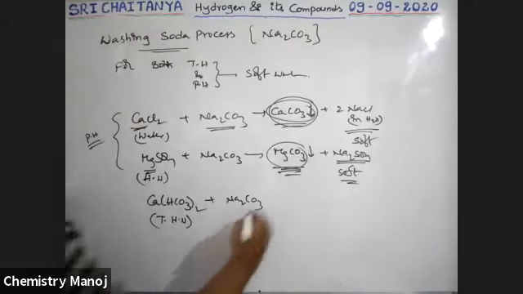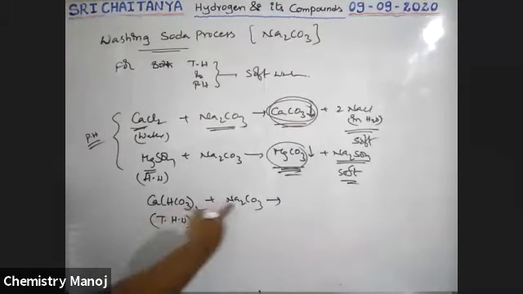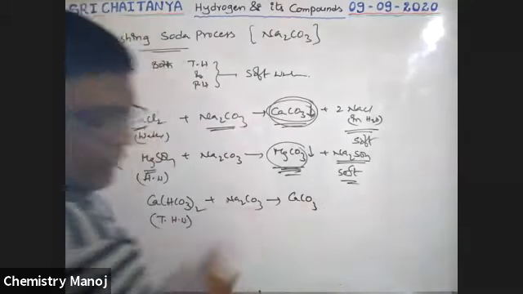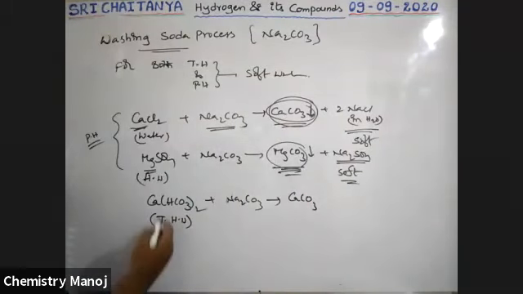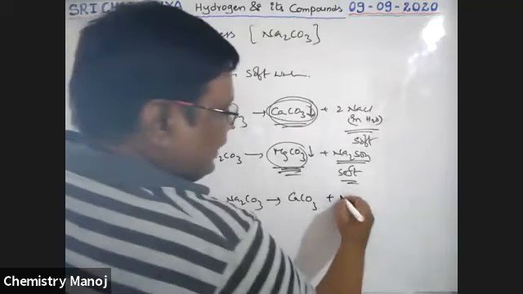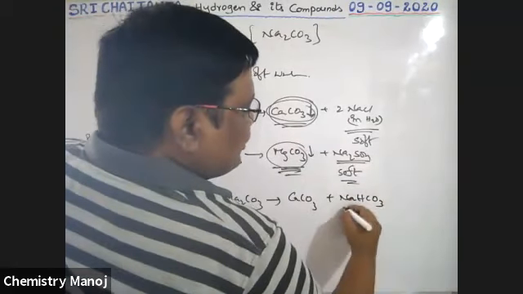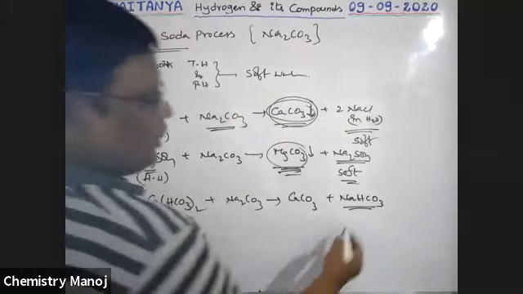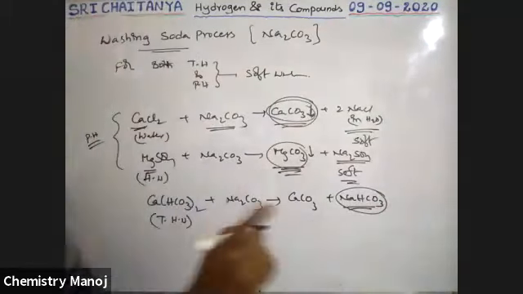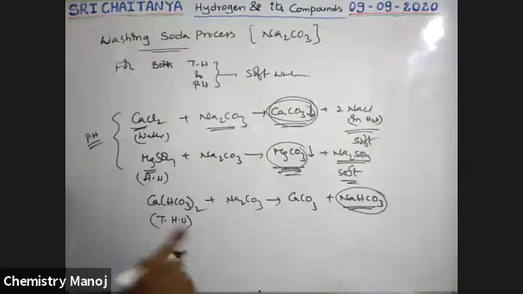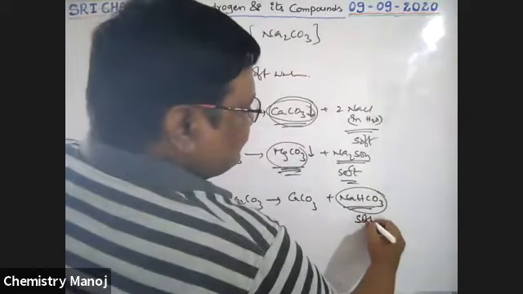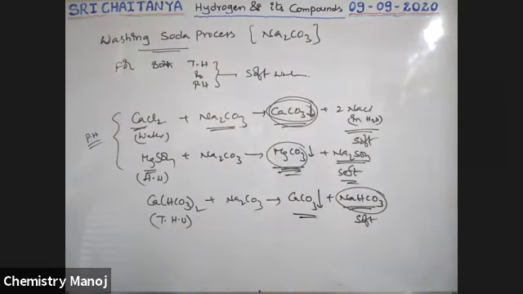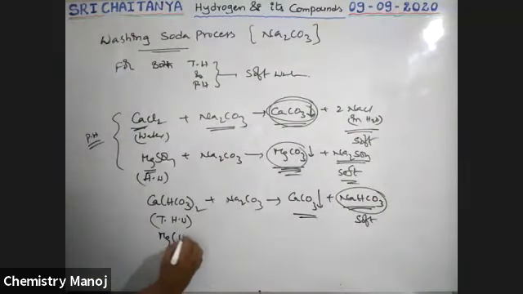That converts into CaCO3, calcium carbonate, plus NaHCO3 is formed, sodium bicarbonate. So calcium bicarbonate is changed to sodium bicarbonate, which is not responsible for hardness. It is soft water, and the calcium carbonate is precipitated out.